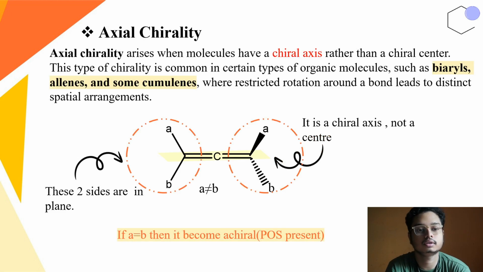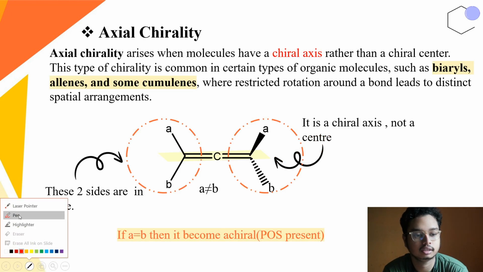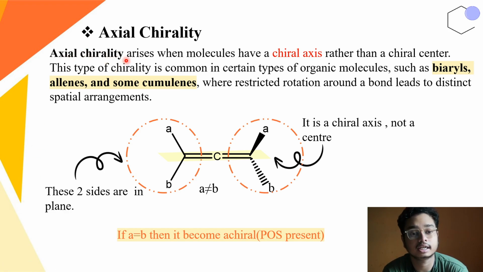Okay, so what is axial chirality? First of all, let us talk about the definition. Axial chirality arises when molecules have a chiral axis rather than a chiral center. This type of chirality is common in certain types of organic molecules such as biaryls, allenes, and some cumulenes, where restricted rotation around a bond leads to distinct spatial arrangements.